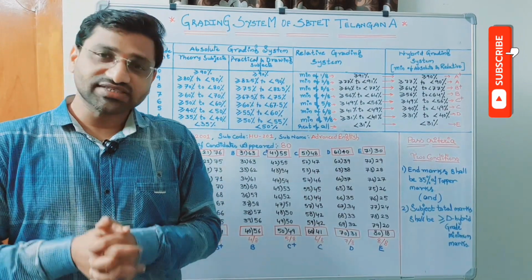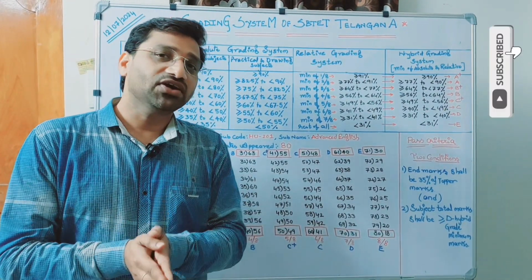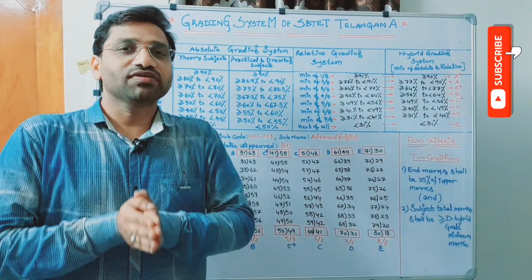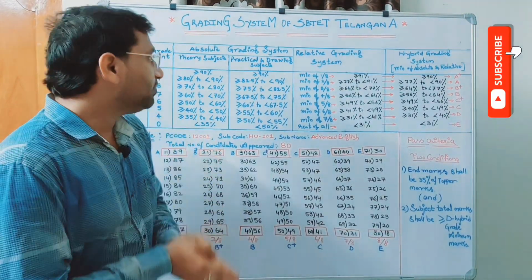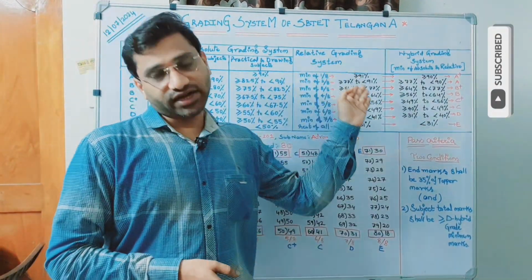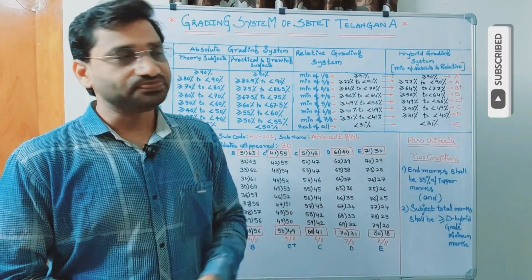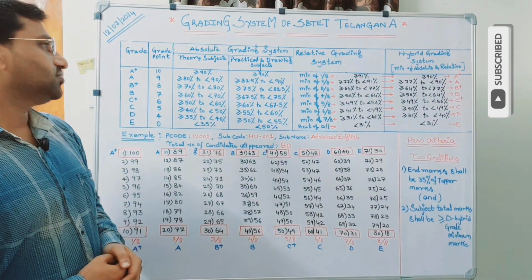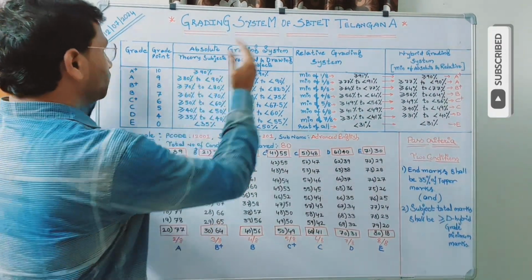So what is the exact meaning of the absolute grading system and what is the exact meaning of the relative grading system, and how do we derive the hybrid grading system with the help of absolute and relative? That we will see in detail with an example also, right? Now if you look at the table that I have drawn on the board, just observe this part.